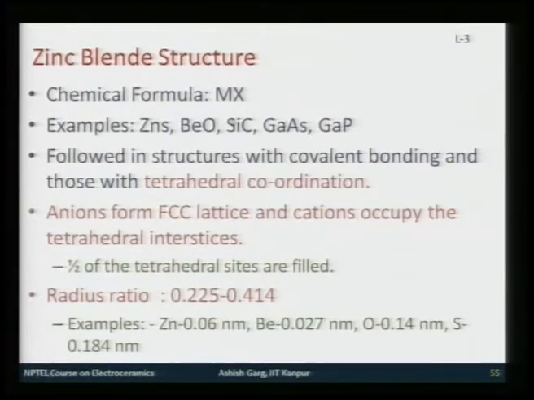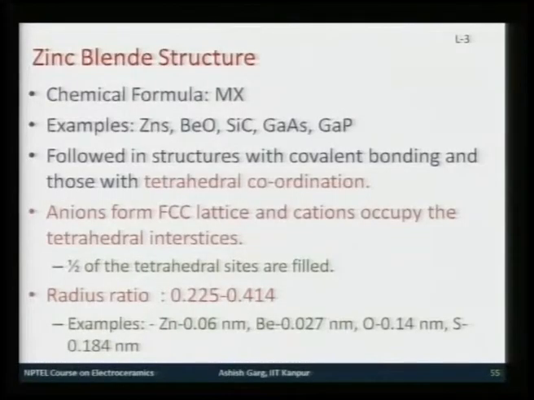Now, presence of silicon carbide here gives you a clue as to what kind of structure it would be, because remember when we discussed diamond cubic structure, we said that from the diamond cubic structure you could also form silicon carbide structure, except that FCC positions were filled by silicon and tetrahedral positions were filled by carbon. Other compounds which show the structure are gallium arsenide and gallium phosphide, etc. In this case this S would be capital sulfur. Okay.